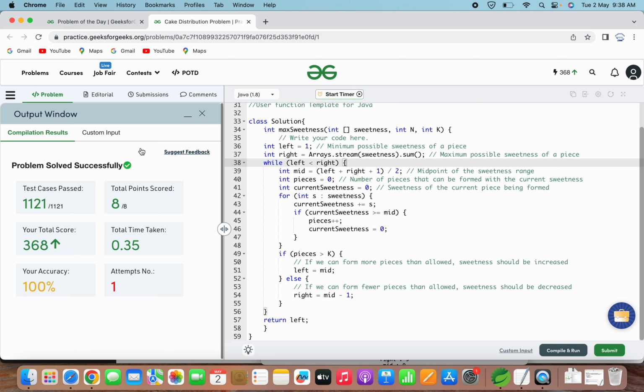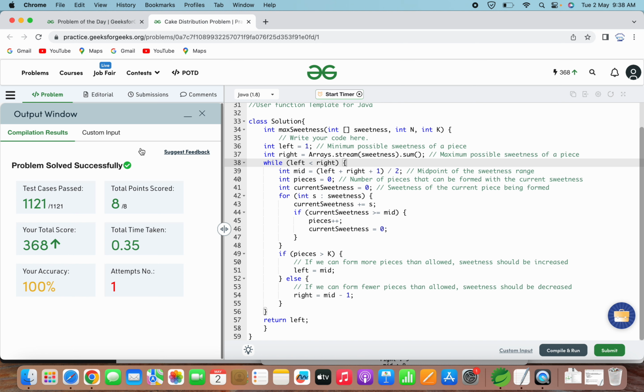So talking about the time complexity of this algorithm, it is in the order of big O of n log s, where n is the number of cake chunks and s is the range of the possible sweetness level. Here, this code uses binary search to find the minimum sweetness level that can be used to divide the cake into k pieces, such that the piece with the minimum sweetness is maximized. The range of the possible sweetness levels is from 1 to the sum of all sweetness levels in the cake. Therefore, the time complexity of this binary search is log s.